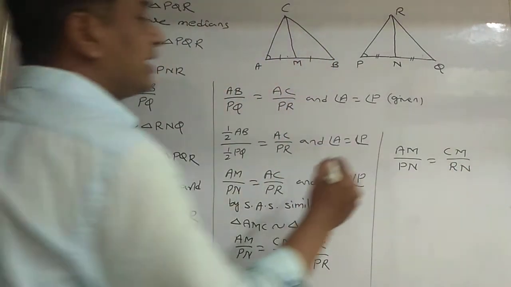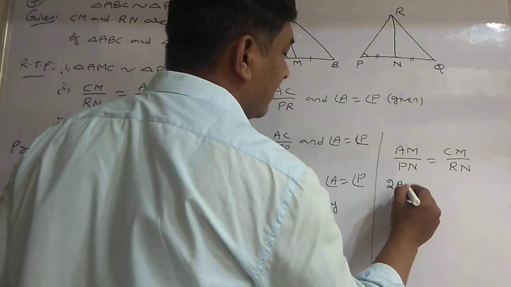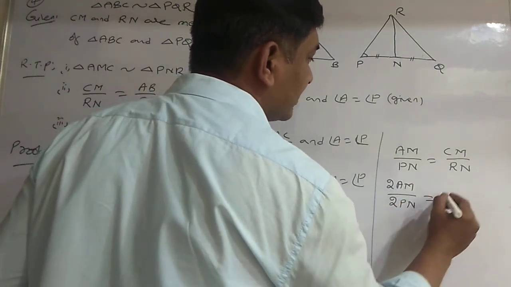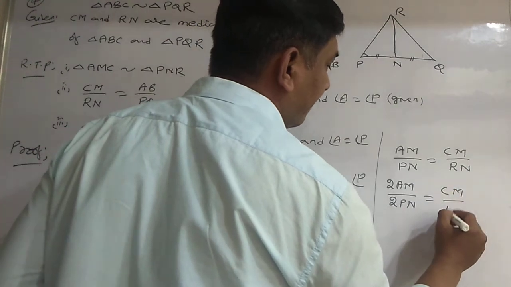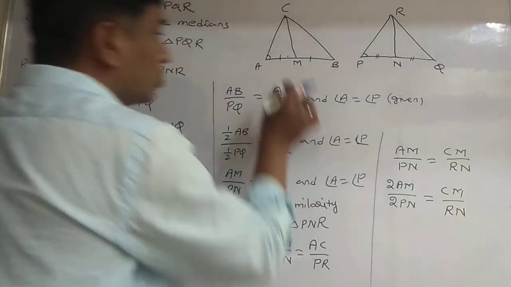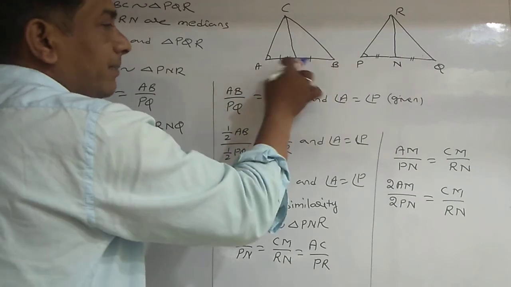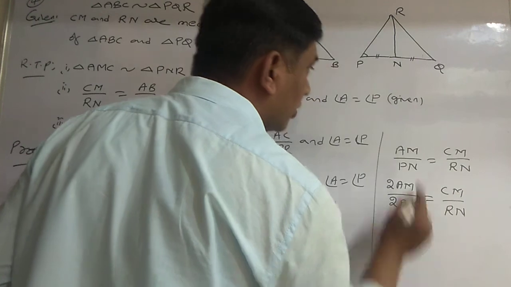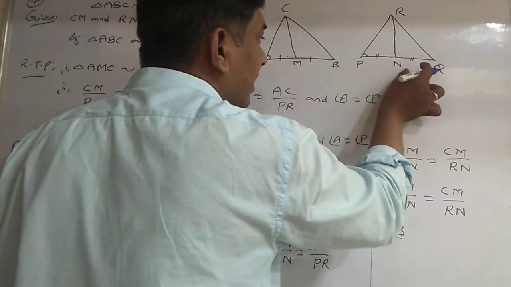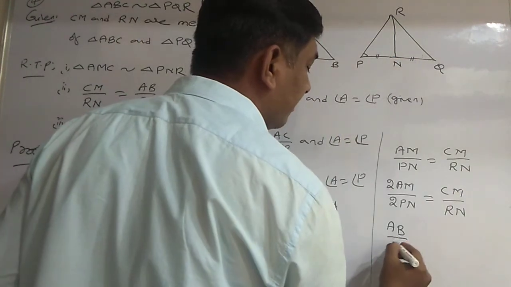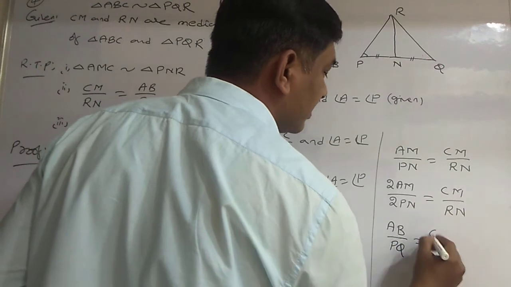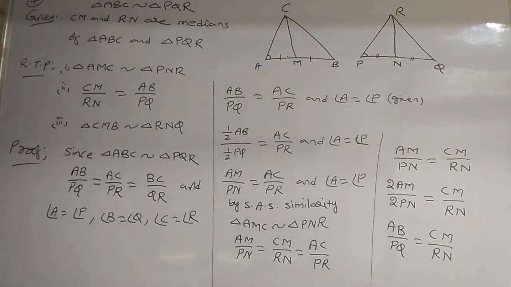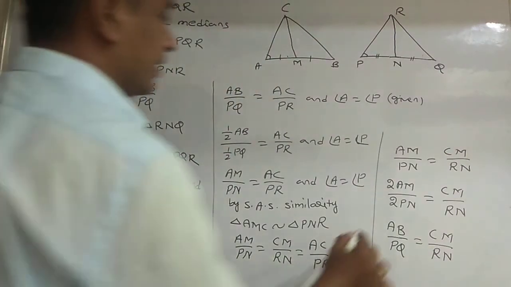Again, multiplying by 2, 2 times AM by 2 times PN is equal to CM by RN. 2 times AM is nothing but AB, because AM and MB are equal. 2 times PN is nothing but PQ, because PN and NQ are equal. So AB by PQ is equal to CM by RN.